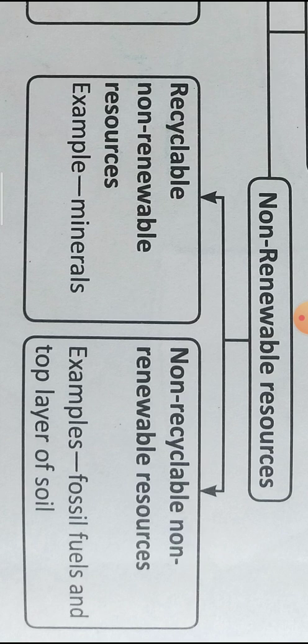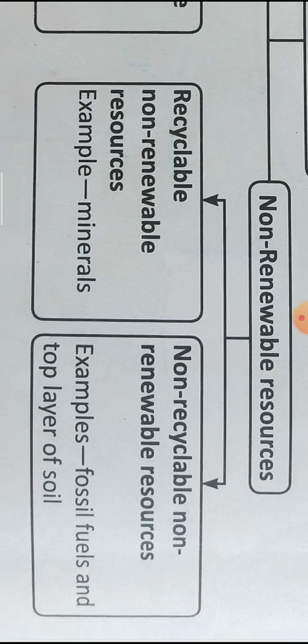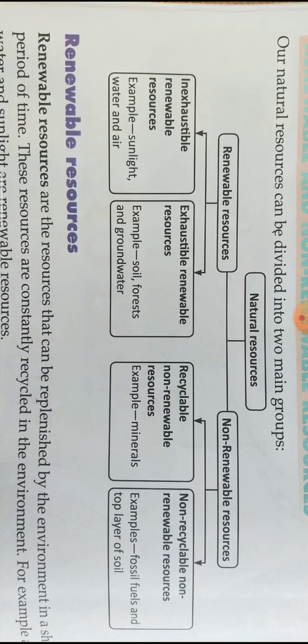So I hope you are getting what renewable resources are and what non-renewable resources are. Now we are discussing water. Water is a natural resource, and we know that it is a renewable resource. On the earth 71% of the water is present, but from this 71% we can use only 2 or 3% of the water for drinking. So the rest of the water is not usable.